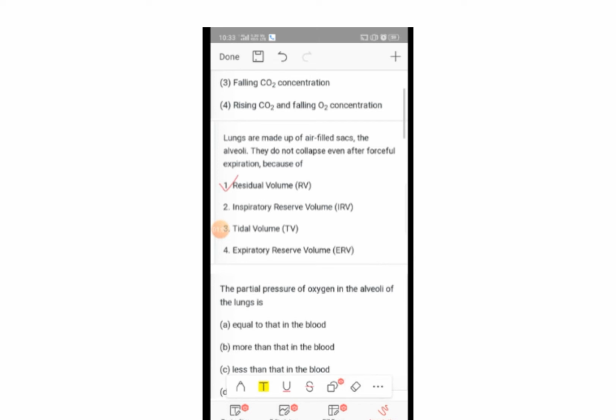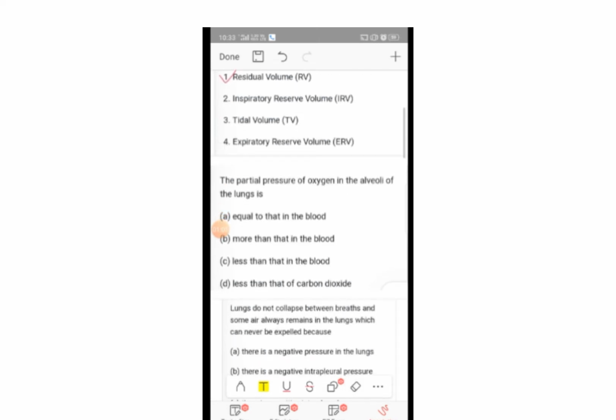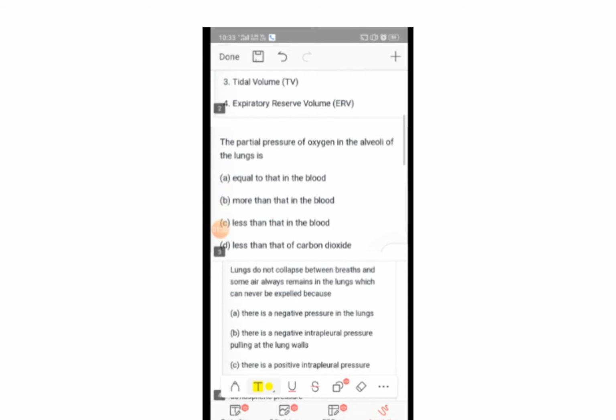The partial pressure of oxygen in the alveoli of the lungs is A. Equal to that in the blood. B. More than that in the blood. Third, less than that in the blood. D. Less than that of carbon dioxide. The answer is B. B is the answer.